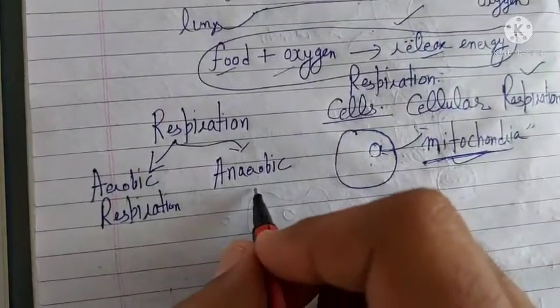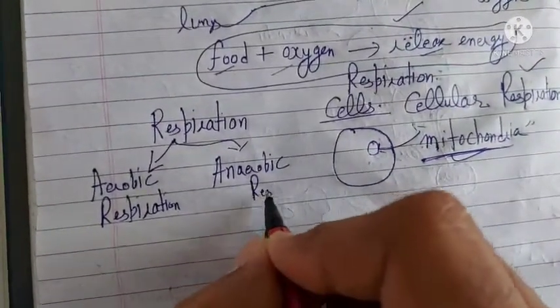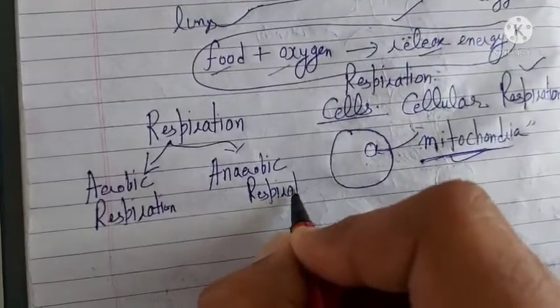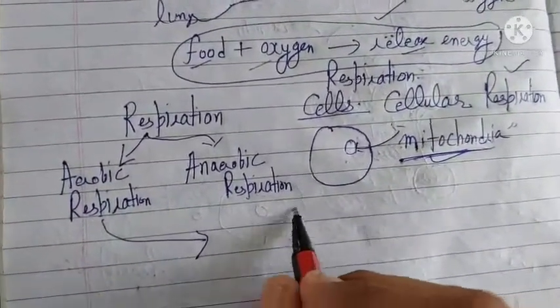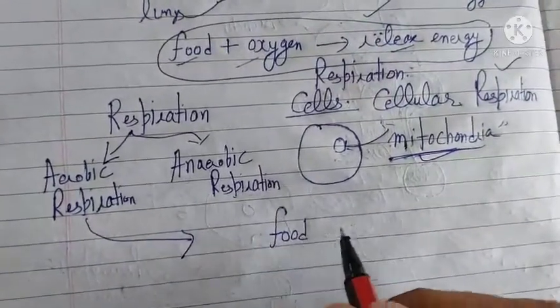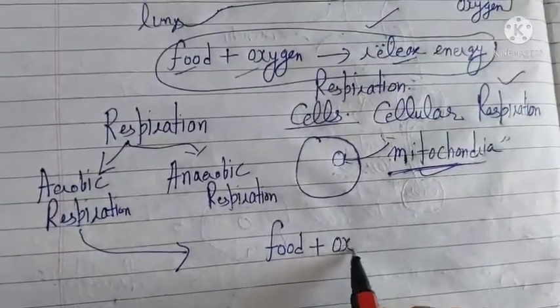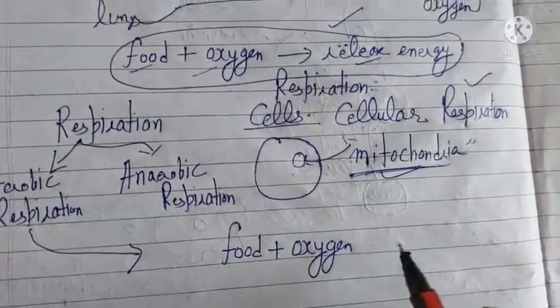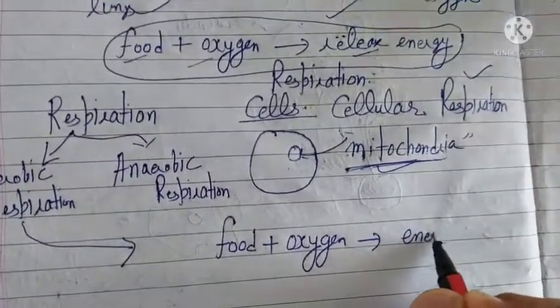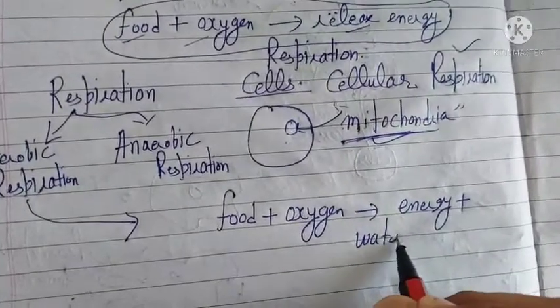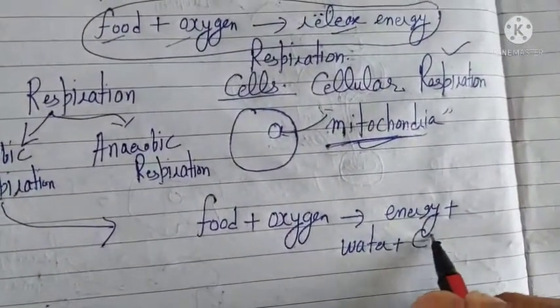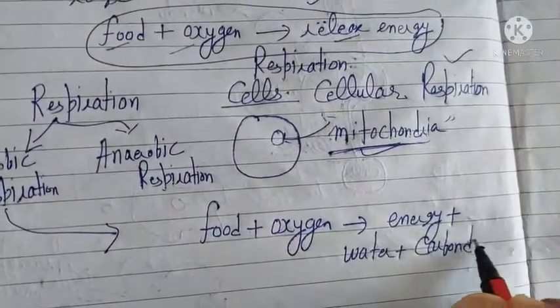What is aerobic respiration and what is anaerobic respiration? In aerobic respiration, the food breaks in the presence of oxygen, and energy is released. Along with energy, water and carbon dioxide are released as waste products.